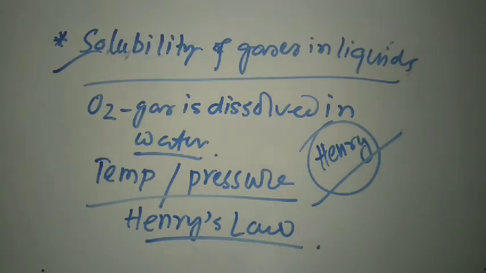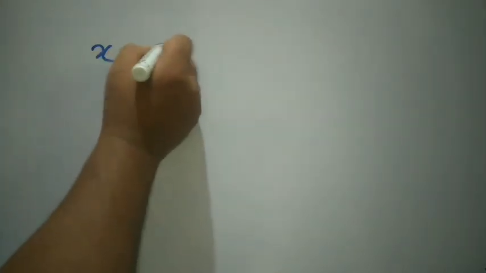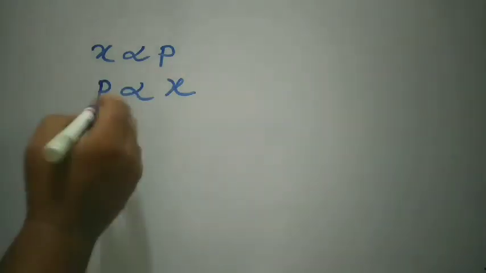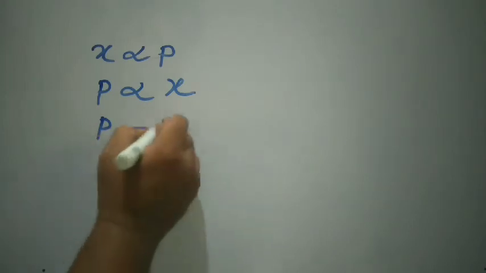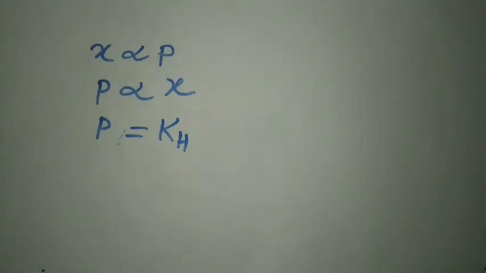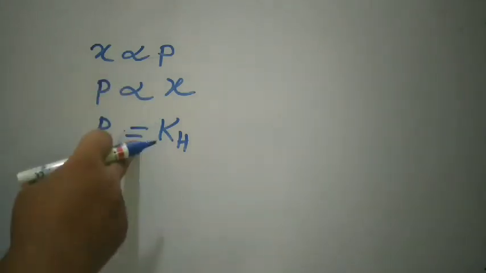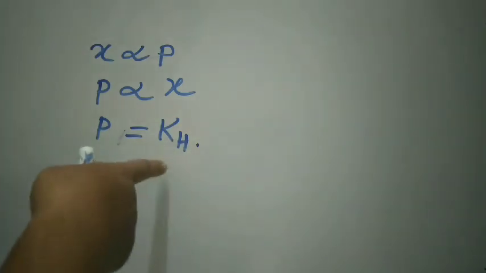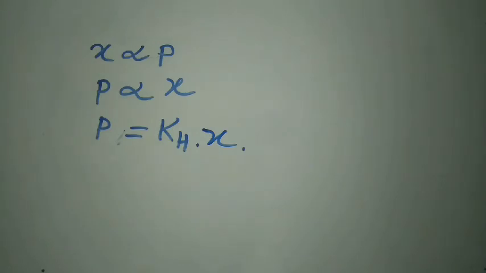Okay, so Henry's law is given by X is directly proportional to P, or we can say P is directly proportional to X. Since there is a directly proportional sign, we can change it into an equal sign by putting a constant kh, where kh is the Henry constant, or the proportionality constant. So P equals kh times X. This is the mathematical formulation of Henry's law.